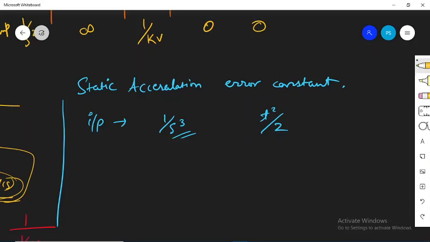So now if the input is 1 divided by s cube, then we can write the steady state error as